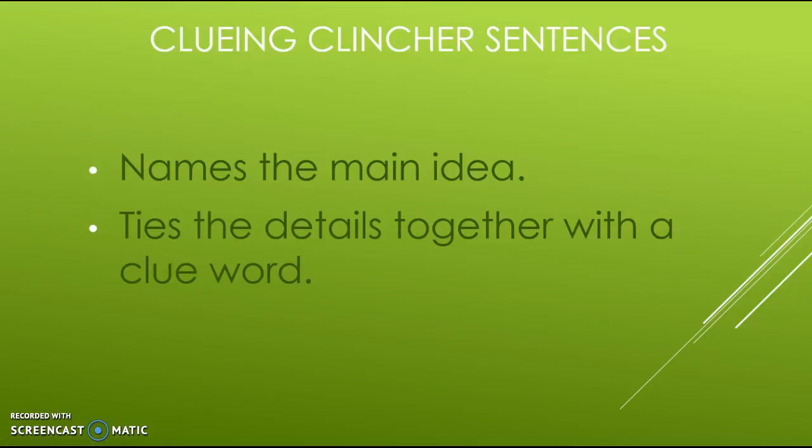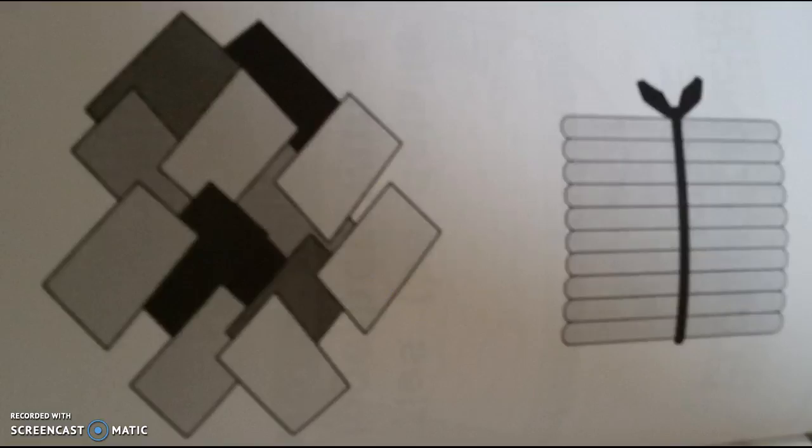So unlike the general clincher sentence, which names the main idea, the cluing clincher sentence ties the details of the paragraph together with a clue word. If you look here, we have another graphic to help out with this one. The cluing topic sentence and the cluing clincher sentence are similar in that they both utilize a clue word to tie the details together. If you look here, we've got sticks put together, so they're tied together.